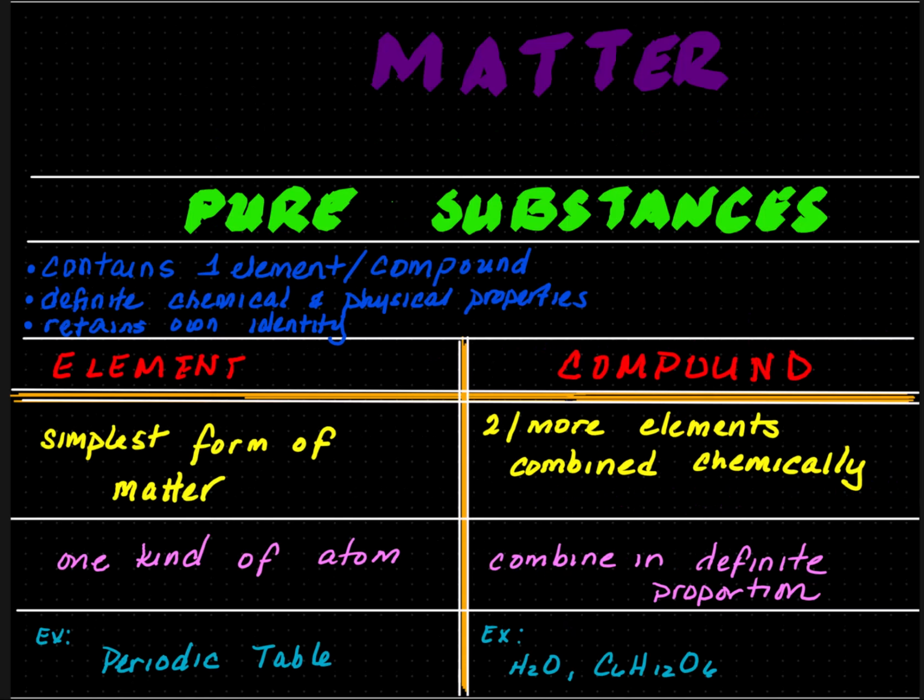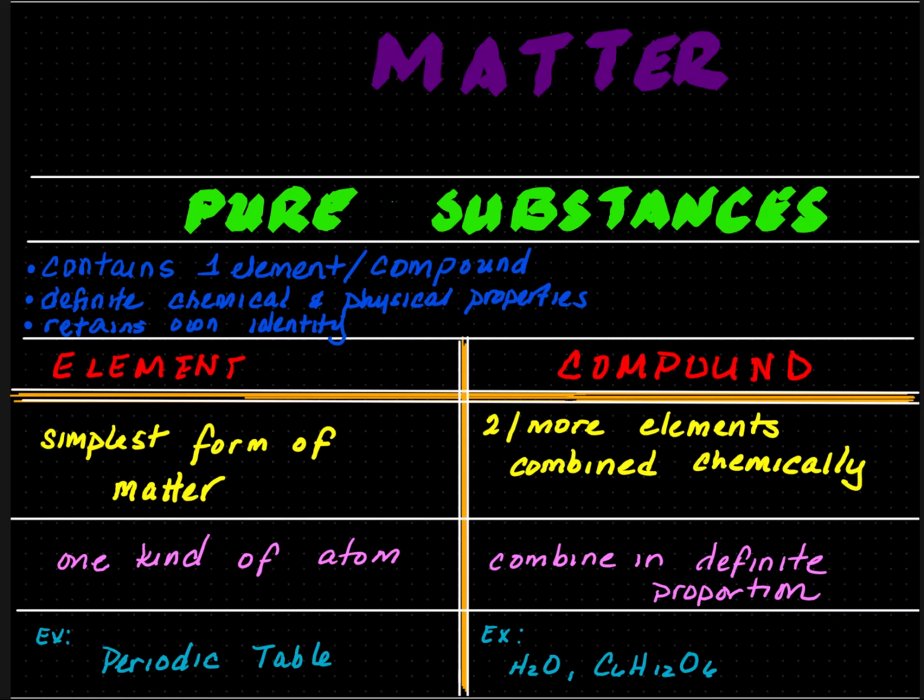Matter can also be categorized as pure substances or mixtures. A pure substance contains one element or compound. It has definite chemical and physical properties, and it retains its own identity. Pure substances can be further broken down into elements and compounds. An element is the simplest form of matter. It is one kind of atom.